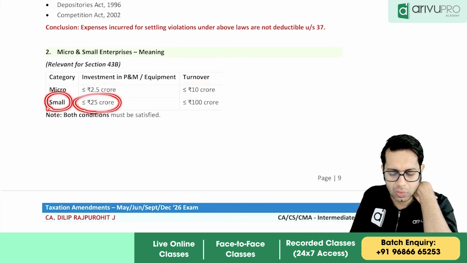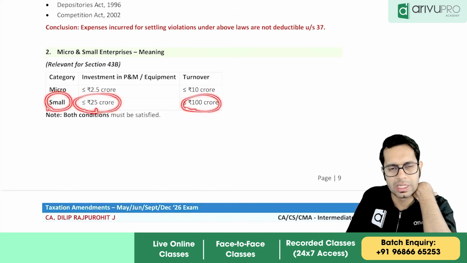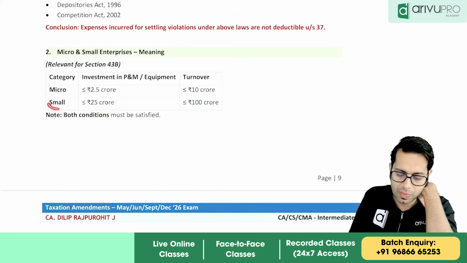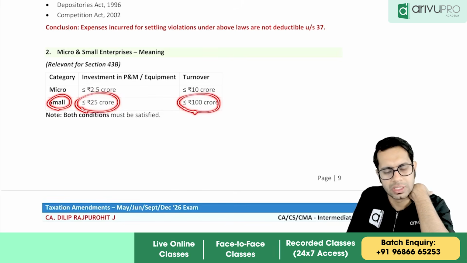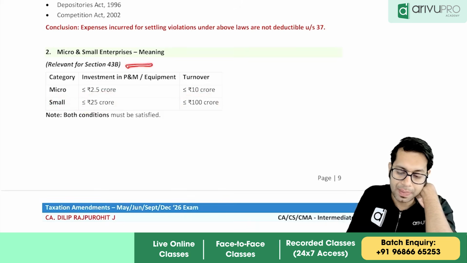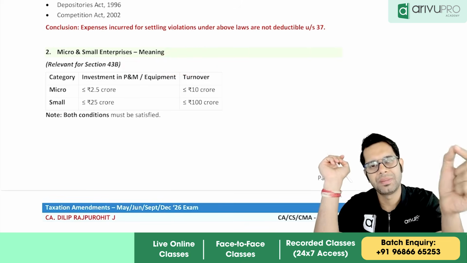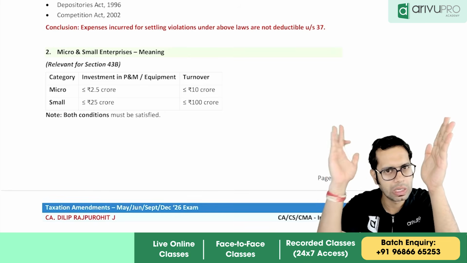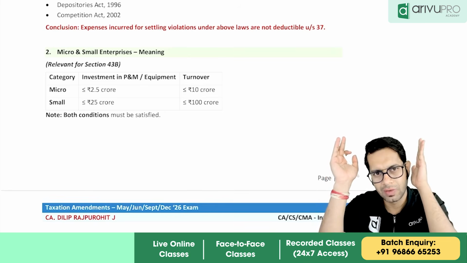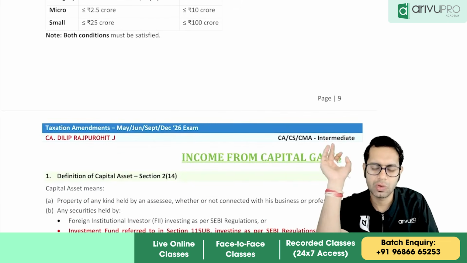And small enterprises are those enterprises where the investment is less than or equal to 25 crores and the turnover is less than or equal to 100 crores. Please note, this benefit is available only for micro and small enterprises. It is not available to medium enterprises. Micro enterprises: investment up to 2.5 crores and turnover up to 10 crores. Small enterprises: investment up to 25 crores and turnover up to 100 crores. And both the conditions should be satisfied to be treated as micro and small